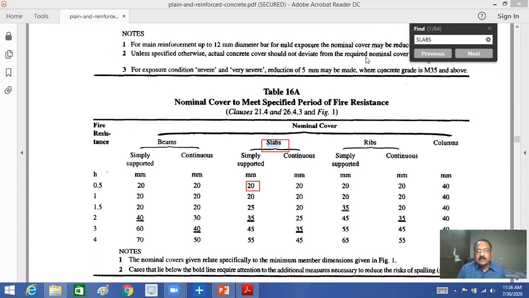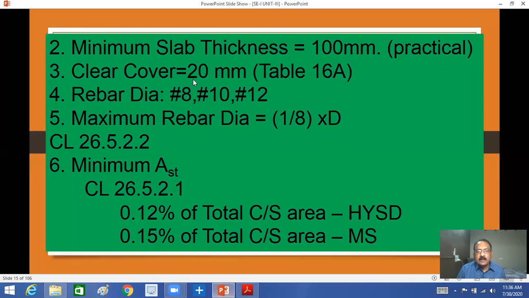We have to consider these IS code provisions. We have to consider the nominal cover in our design. This is the 20 mm, what I explained in the previous topic. This is a clear cover. This is a general consideration while you are designing a one-way slab or two-way slab.